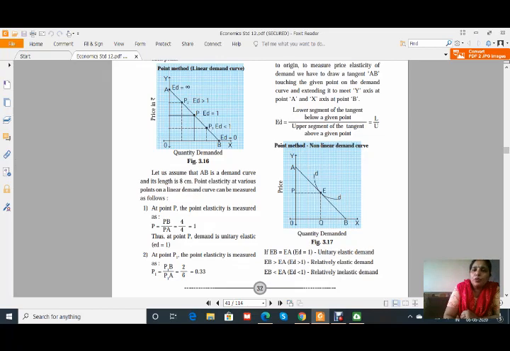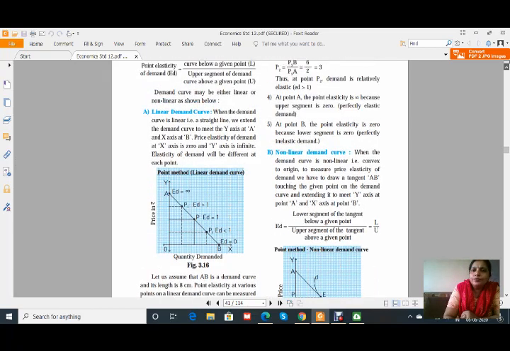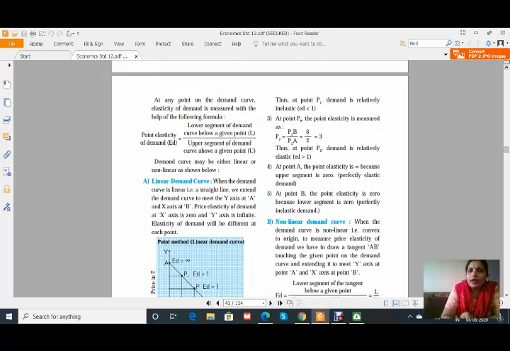See, it is 2 upon 6, so it is 0.33, which is less than 1. After that, at point P2, it is greater than 1, that is it becomes 3. At point A, which is infinity, the upper segment is 0, and therefore ED is infinity, that is perfectly elastic demand. At point B, point elasticity is 0, that is perfectly inelastic demand.